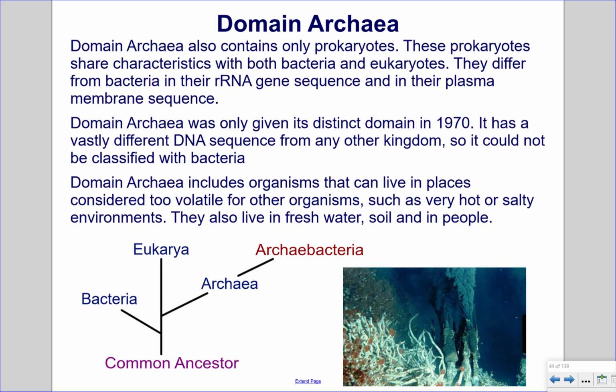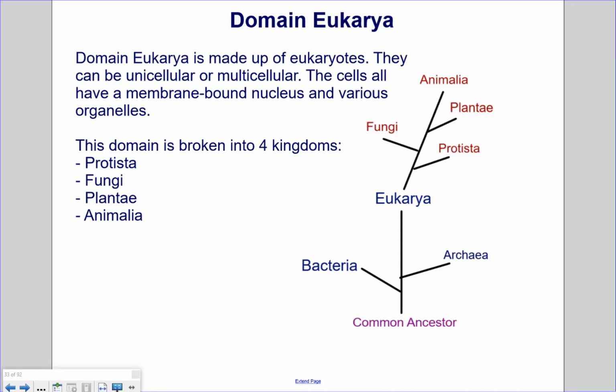Domain Archaea includes organisms that can live in places considered too volatile for other organisms, such as very hot or salty environments. They also live in fresh water, soil, and in people. Domain Eukarya. Domain Eukarya is made up of eukaryotes. They can be unicellular or multicellular. The cells all have a membrane-bound nucleus and various organelles. This domain is broken into four kingdoms: Protista, Fungi, Plantae, and Animalia.